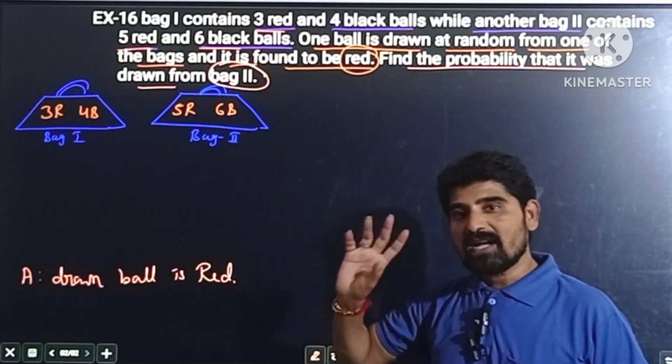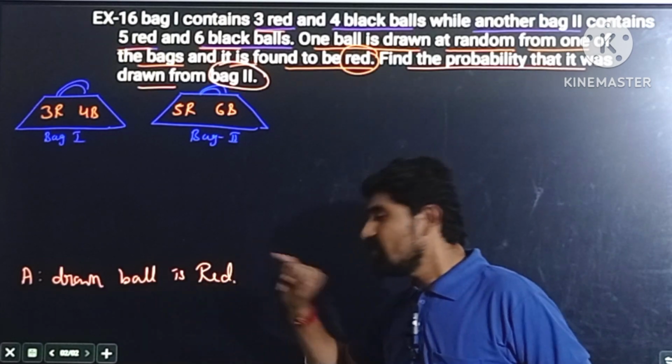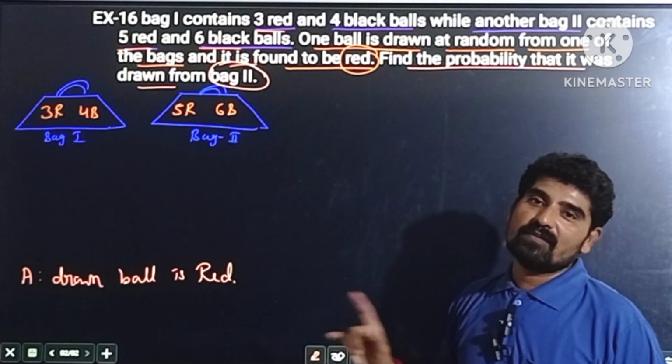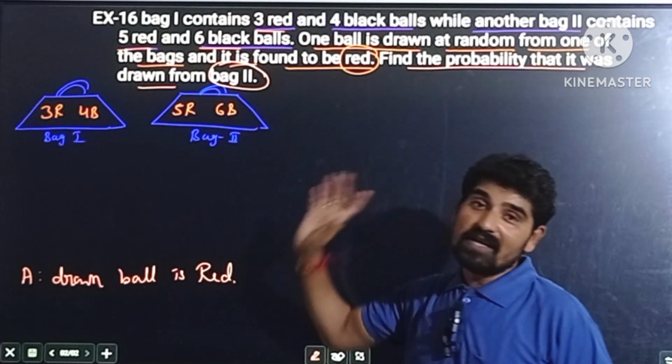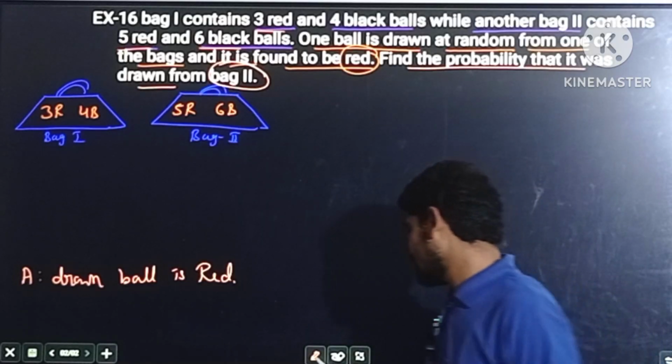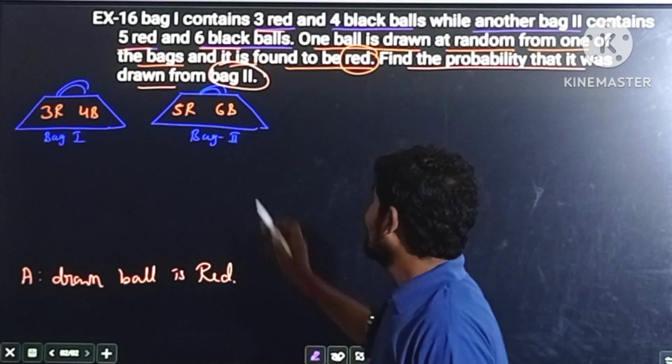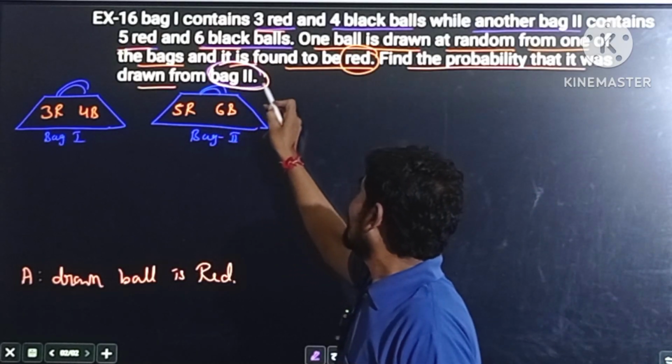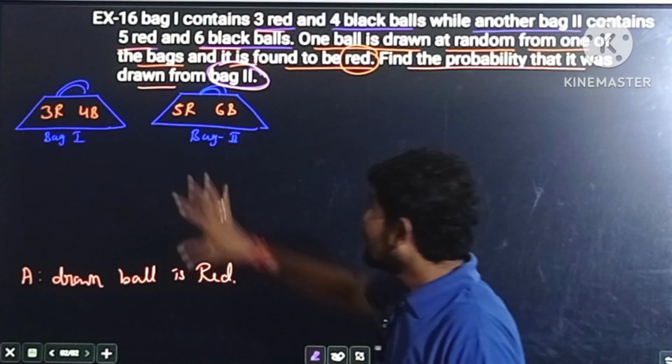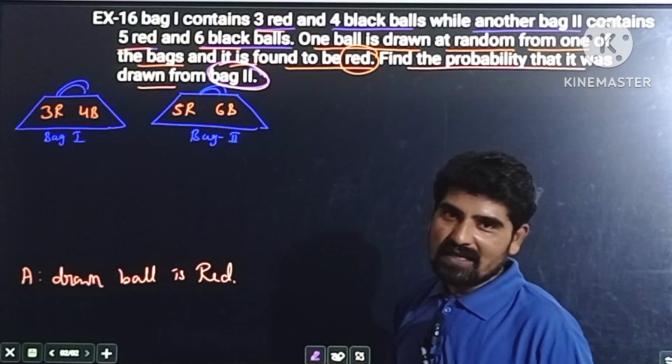From one of the bags, a ball is drawn and found to be a red ball, and we need to identify the probability of getting that red ball from the bag. I hope all of you understood. So now here we need to calculate the probability of the red ball from bag 2, and in this question we have totally 2 bags.